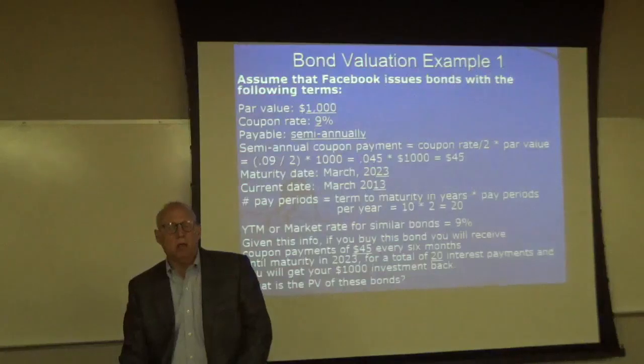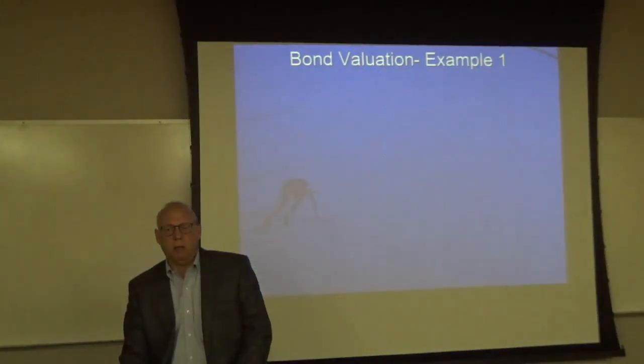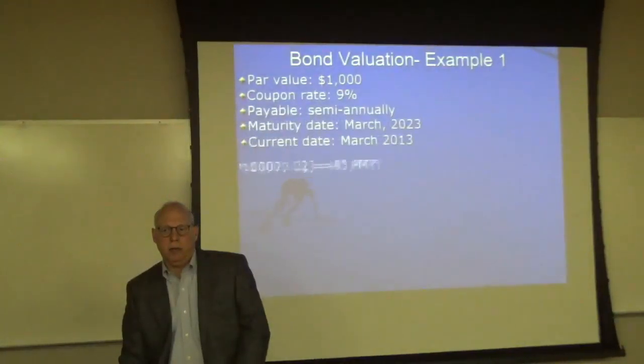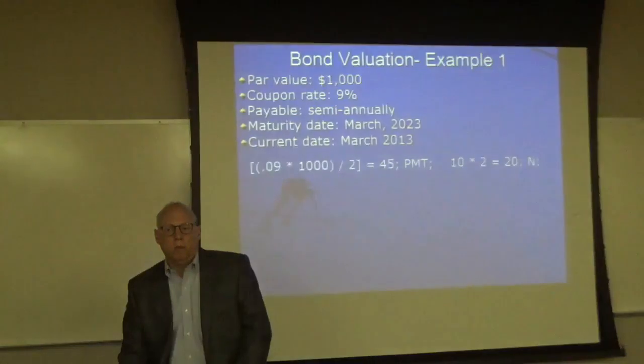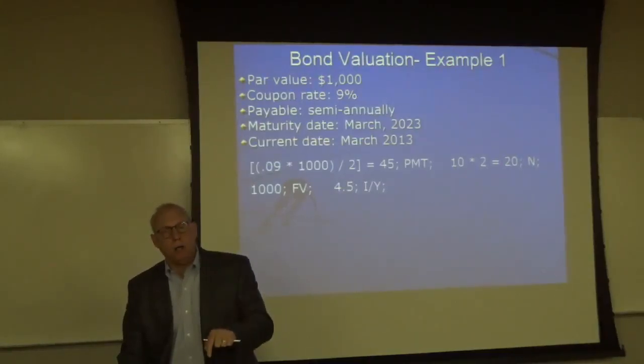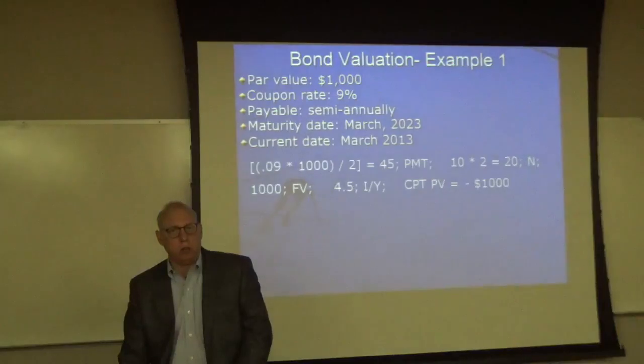All right, so let's find the present value, the current market price of this bond. Let's repeat this information right here. We're going to plug it into the calculator. So 45 is our payment. 20 is our N. 1,000 is our future value. Don't forget that we're getting that future value back. 4.5 is our I/Y, which is the market rate of 9% divided by 2, because it's a semi-annual bond. Compute present value, and we get $1,000.